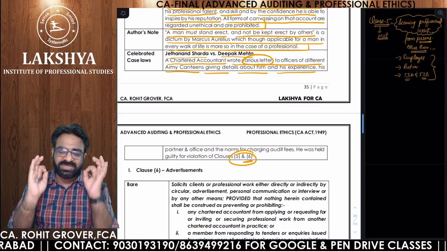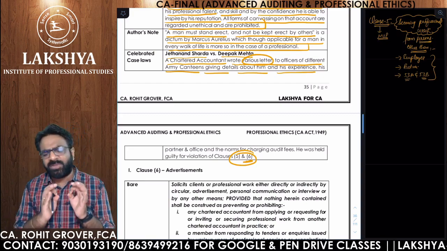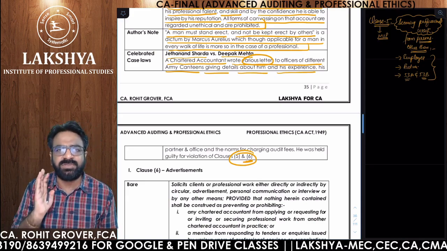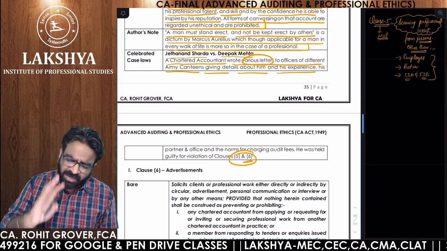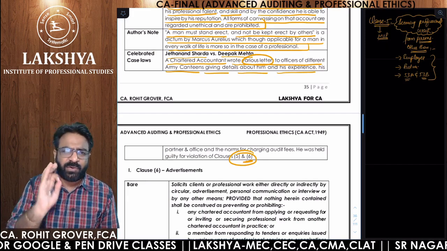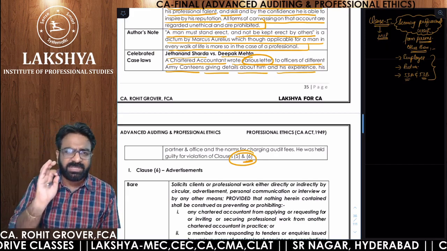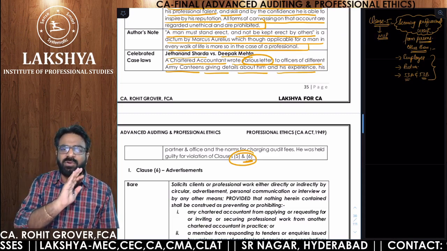In clause number 6, approximately 45 minutes of discussion is deserved, and clause number 7, another half an hour. So 45 plus half an hour, minimum 1 hour 15 minutes of discussion is required on these two clauses. Otherwise, you are not doing justice.